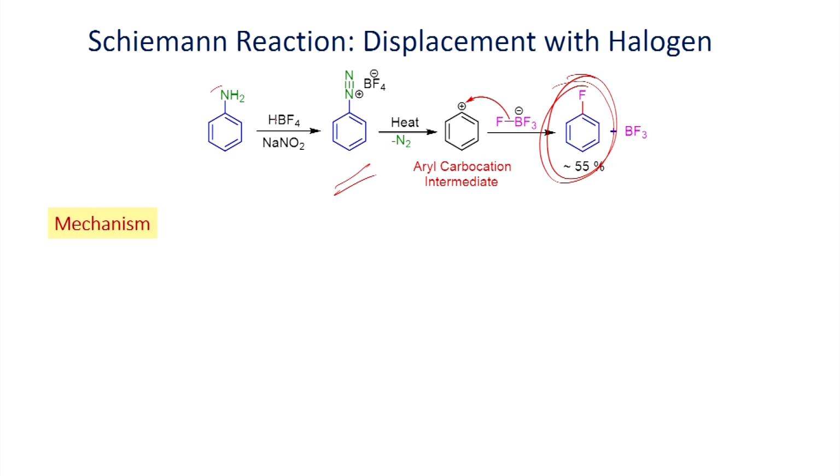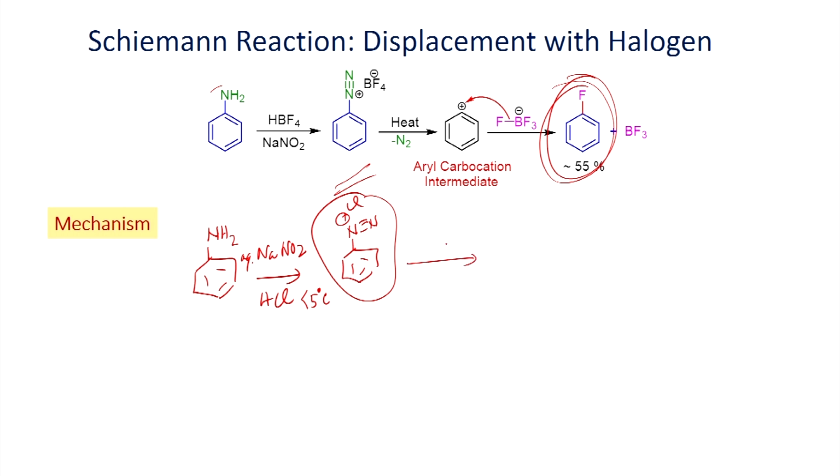You have to make the diazonium salt, as just we have seen, you have to react aniline, aqueous sodium nitrite, HCl, you make diazonium chloride.